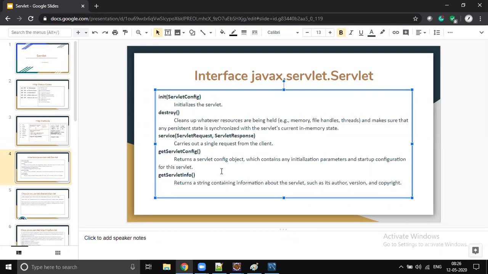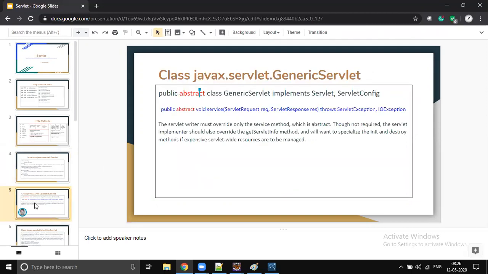Our focus is on business logic. I cannot guarantee that all servlets will have an initialization callback, or cleanup code. So instead of focusing on the business logic, we are focusing on something else, on implementing the Java Servlet API. To overcome that problem, some people introduced the generic servlet class.